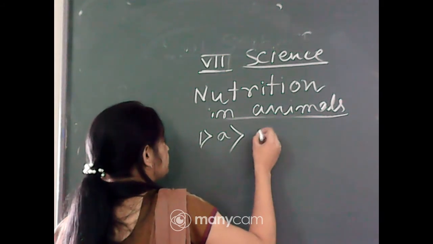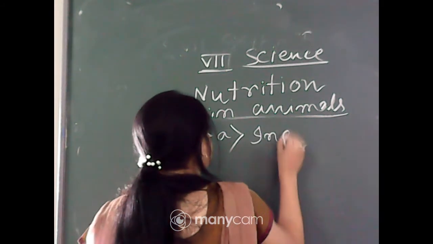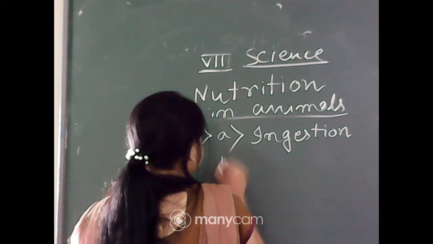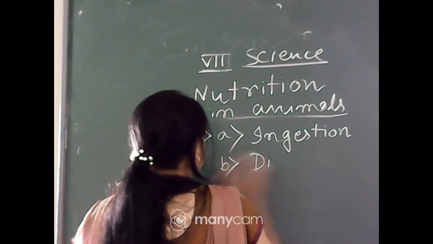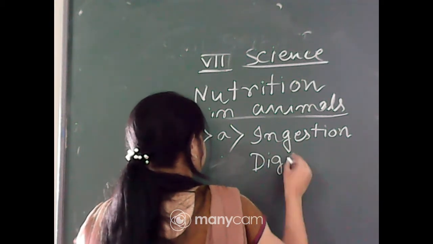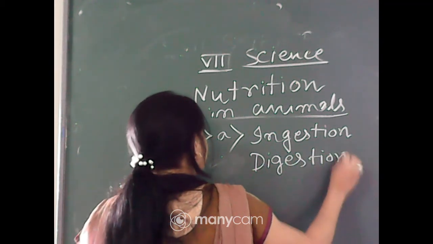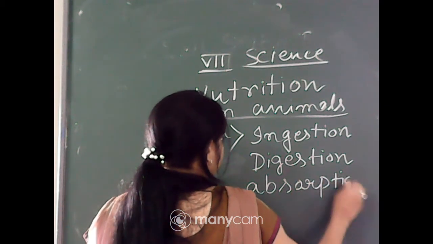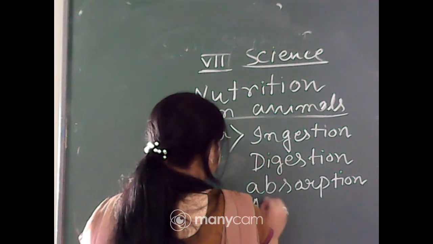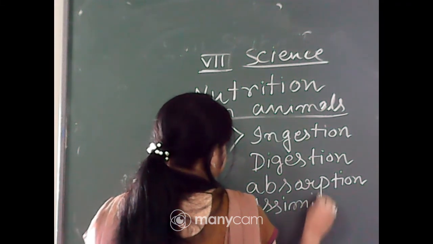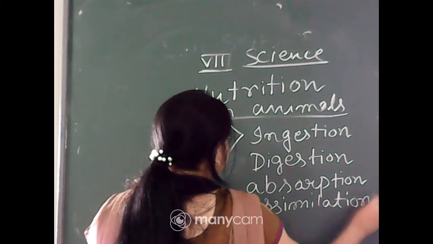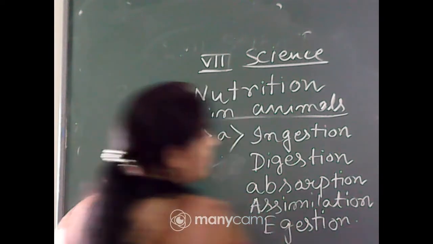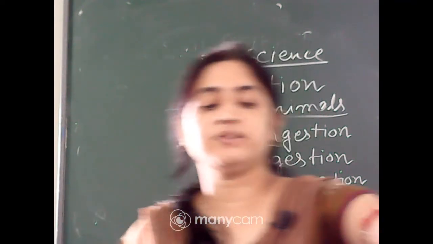First one, ingestion. Second one, digestion. Next, absorption. Next, assimilation. And the last one, egestion. Okay, so that's the very important step that occurs in our digestion process.